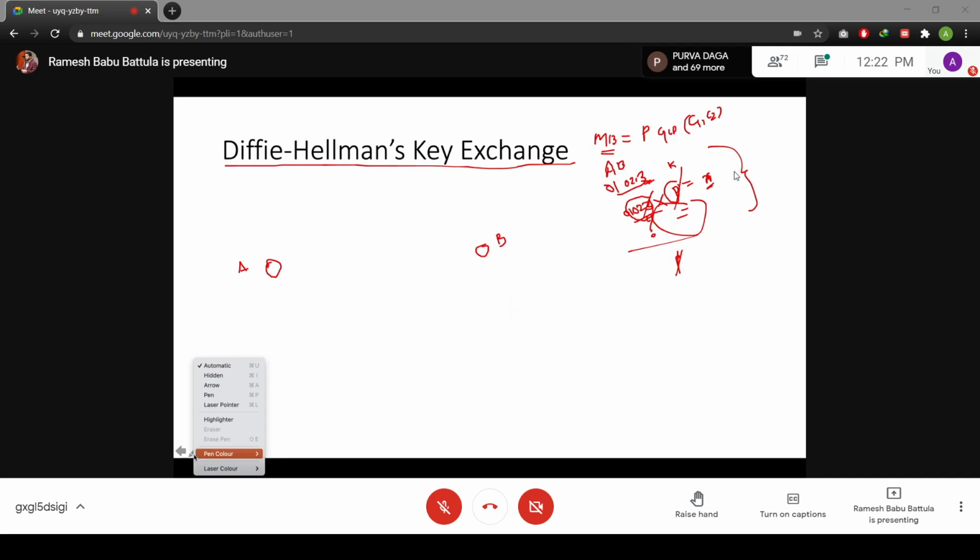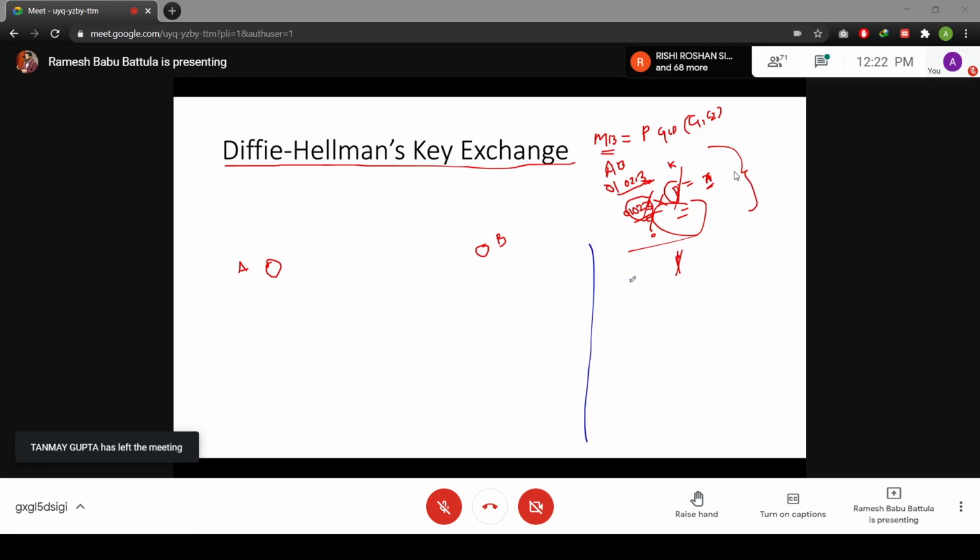Just to observe here, what is the simple concept? What is the simple concept he used? A very simple, fundamental concept only he used. Let's use another color, blue, right here. What was he supposed to use? Choose any prime number P and find the corresponding generators for this P.